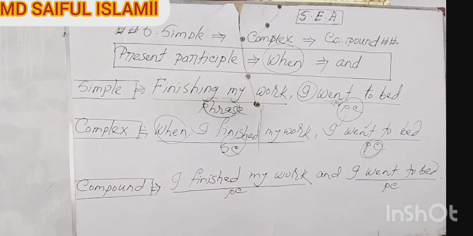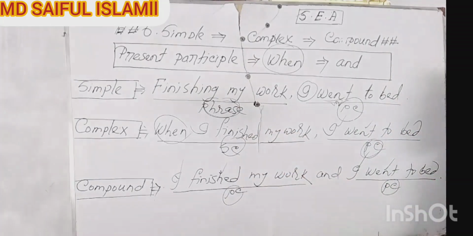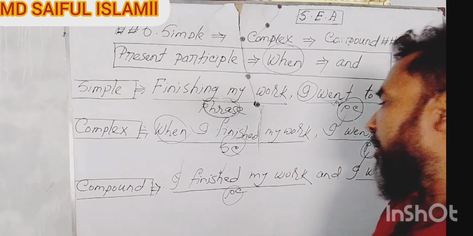This clause possesses one subject and one finite verb, and according to the definition of principal clause, if any clause possesses one subject and one finite verb, of course it is a principal clause. Similarly, this portion is of course a principal clause, because it possesses one subject and one finite verb.